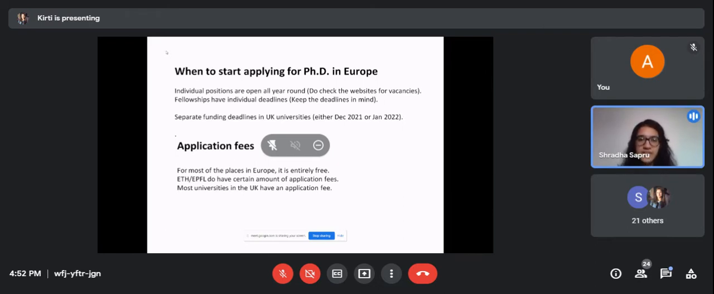And usually universities do have an application fee. Some of the universities in Switzerland, like ETH or EPFL, also have application fees.